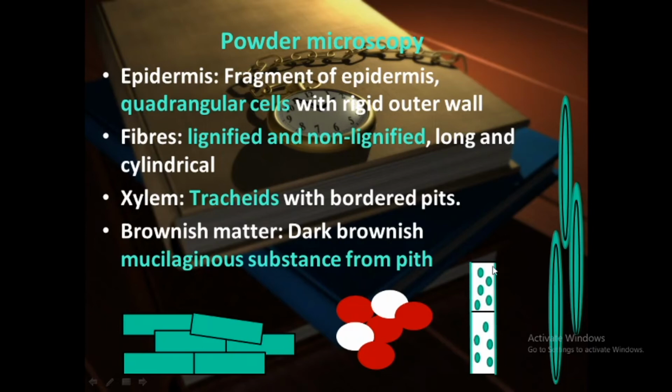Here you can see the tracheids with bordered pits. And the last one is the brownish matter. So dark brownish matter is also visible in ephedra powder. These are basically mucilaginous substances derived from the pith, that is the brownish matter. Here you can see. So these are important powder microscopic characteristics of ephedra.